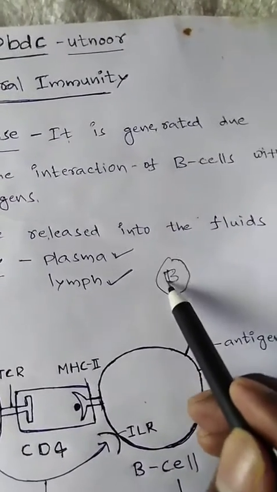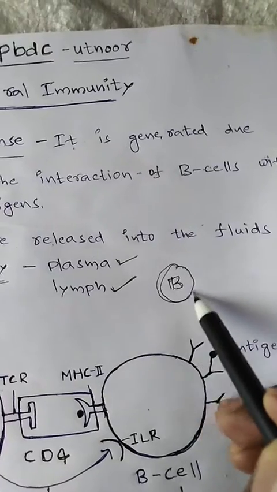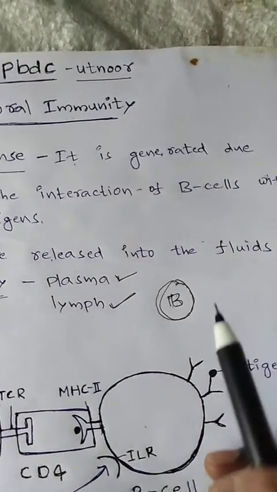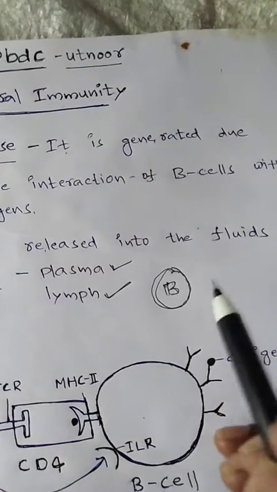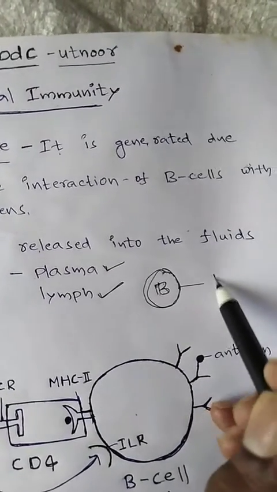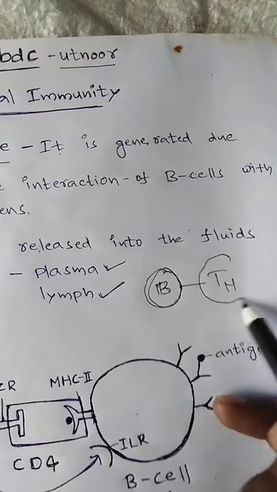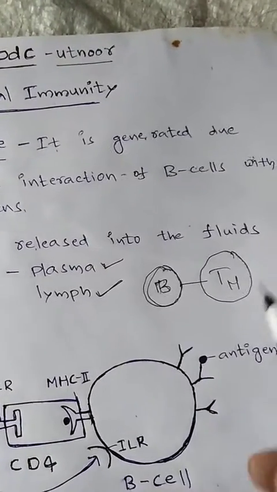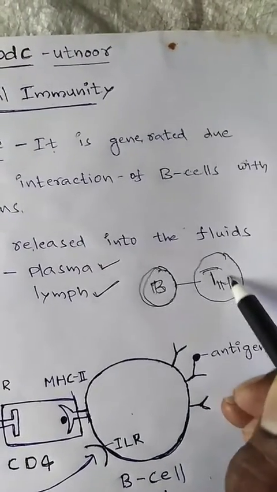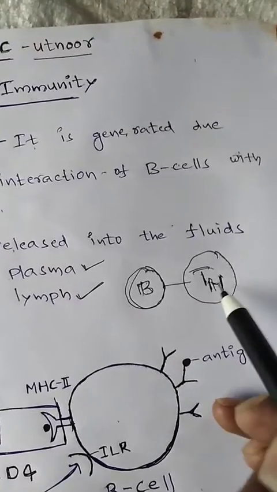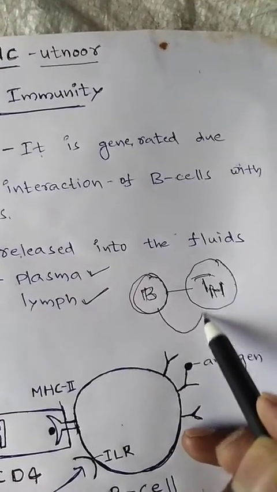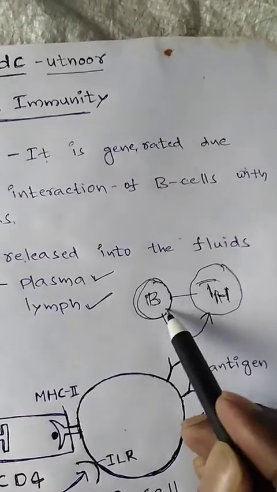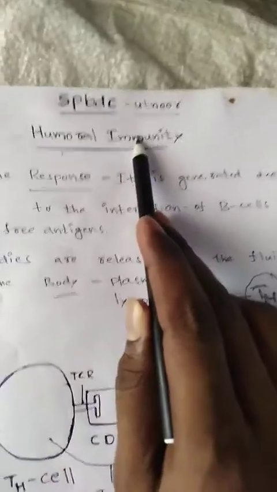In humoral immunity, B cell activation is a very important process. For B cell activation, we need TH cells. TH means helper T cells. That means B cells are activated by the TH cells. That is the main concept in humoral immunity.